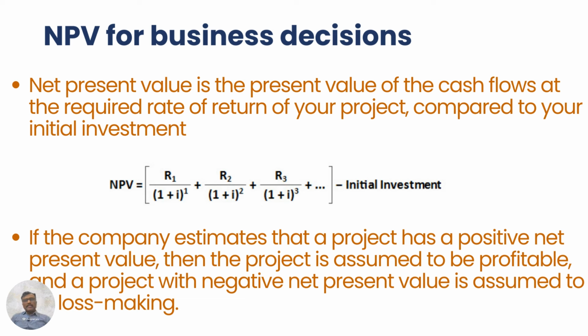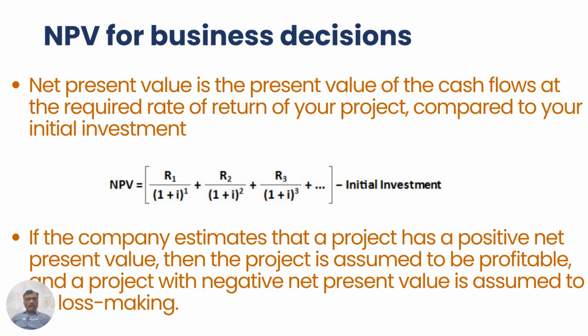Now let's discuss how it is used in taking business decisions. So let's discuss an example to demonstrate the time value of money. Net present value is the present value of cash flows at a required rate of return for a project compared to the initial investment. So to understand its application to business decisions, we need to know the concept of net present value.